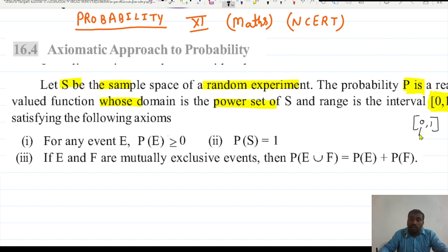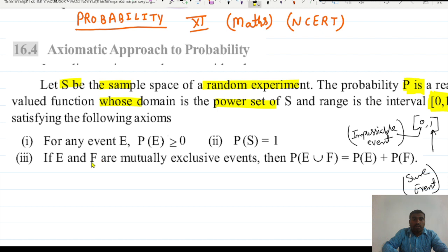If it is 0, this is known as what? Impossible event. And if it is 1, it is called the sure event, right? So if probability is 1, it is a sure event. If it is 0, it is an impossible event, right?